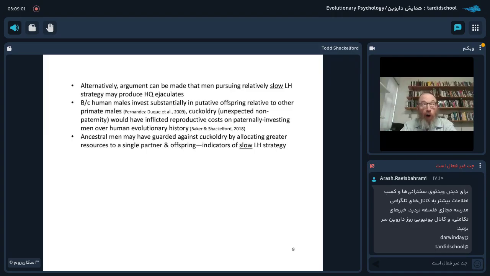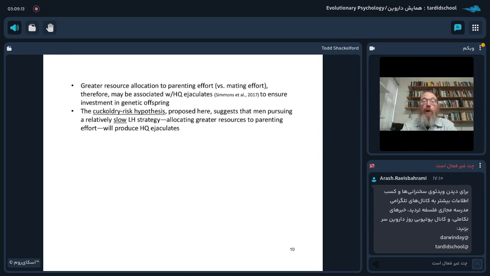Ancestral men may have guarded against cuckoldry by allocating greater resources to a single partner and their offspring or putative offspring together. These are indicators of a slower life history strategy. So this greater resource allocation to parenting effort versus mating effort, therefore, may be associated with higher quality ejaculates to ensure investment in genetic offspring.